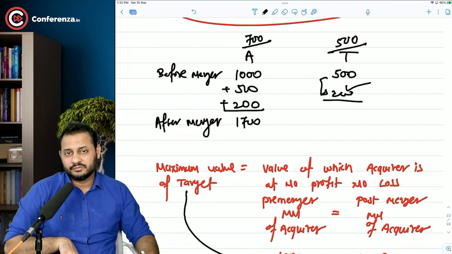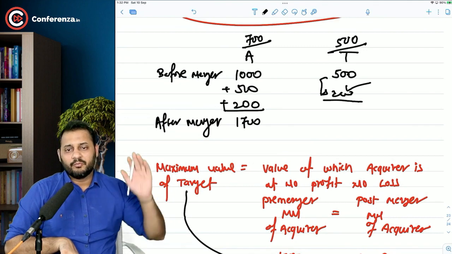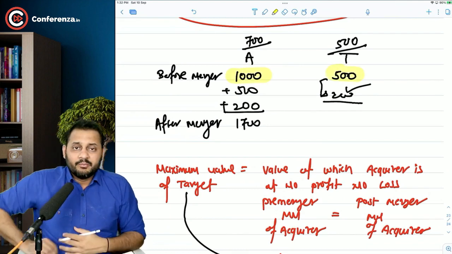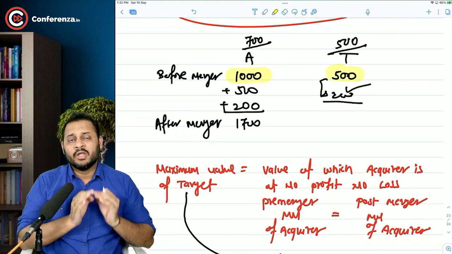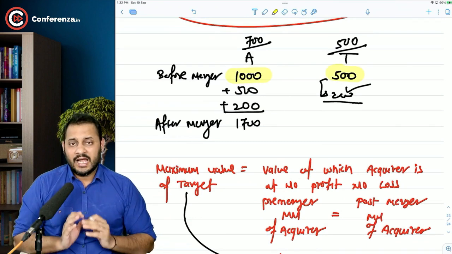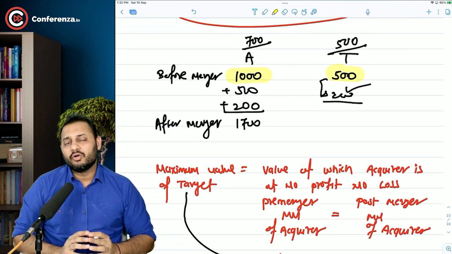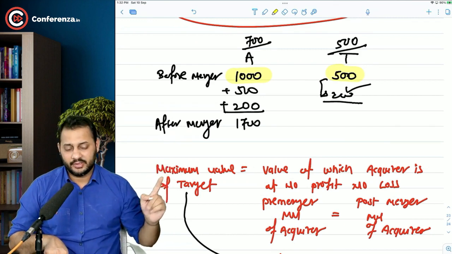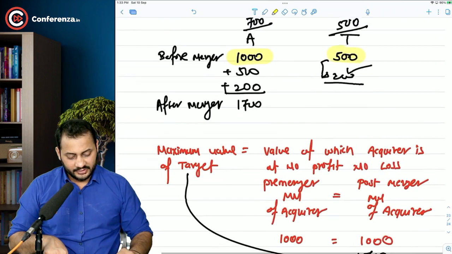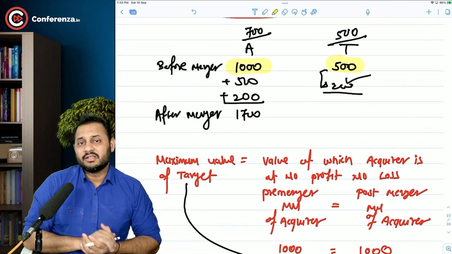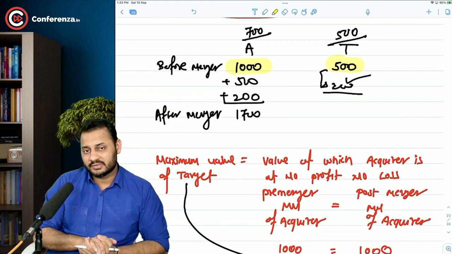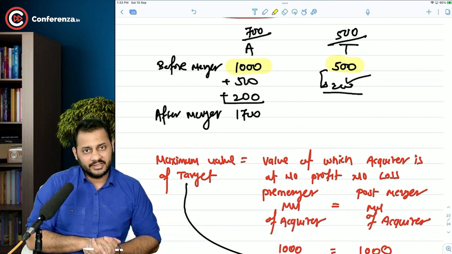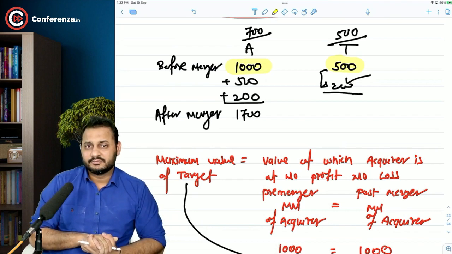So we can pay only that much extra over and above the current market value of the target company. That's it. Both the companies, whether we say maximum value or minimum value, would want their pre-merger market value to remain the same after merger also. And the balance amount, for the acquirer, will be called the maximum that he will be ready to pay. The maximum that the acquirer will be ready to pay is 700 lakhs, and the minimum that the target company will be ready to receive is 500 lakhs. Somewhere in between these two figures, the negotiation will happen and it will end.